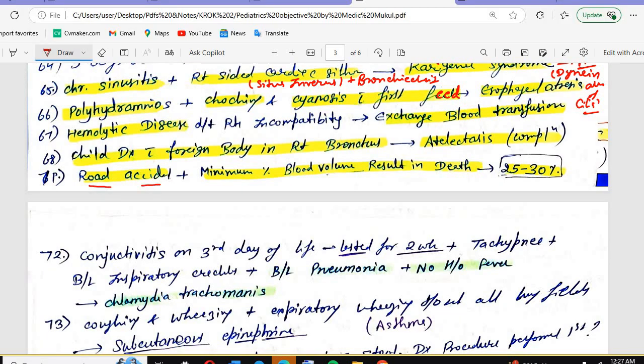Road accident, what minimum percentage of blood volume loss results in death? What is the minimum percentage? That is 25 to 30% blood loss that can lead to the death.